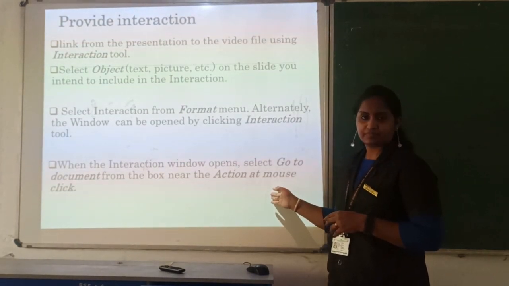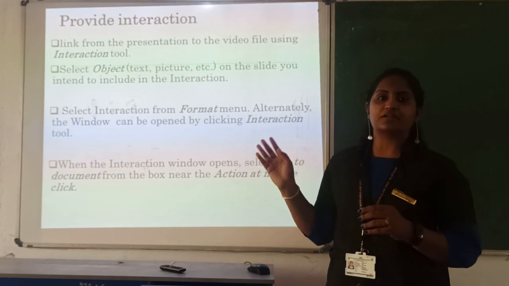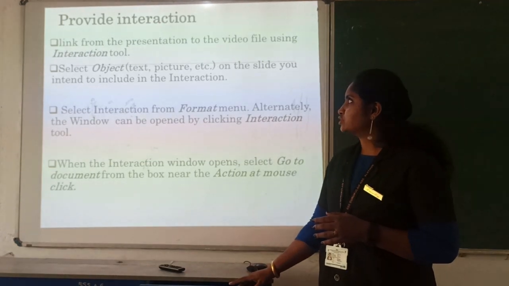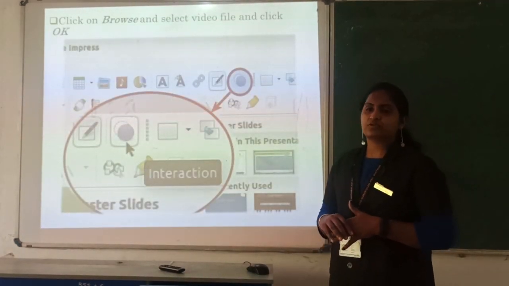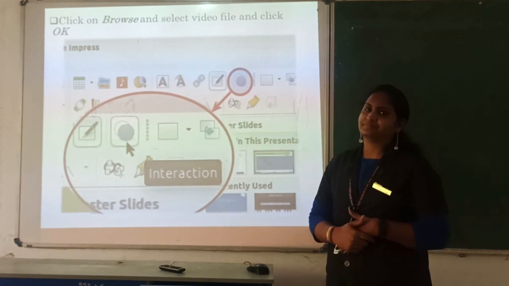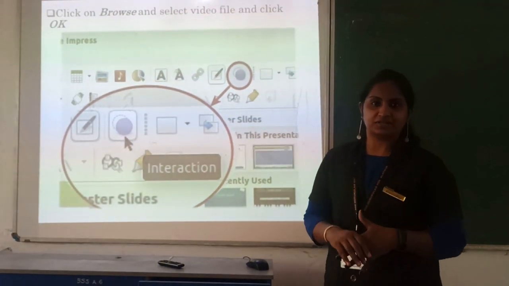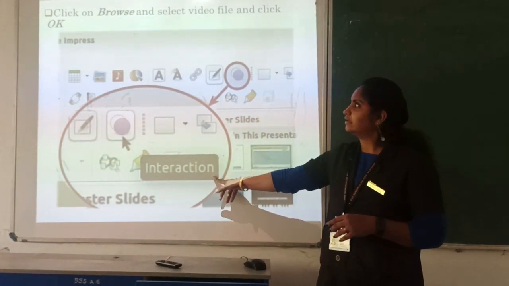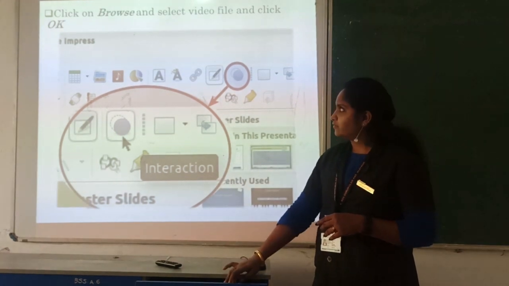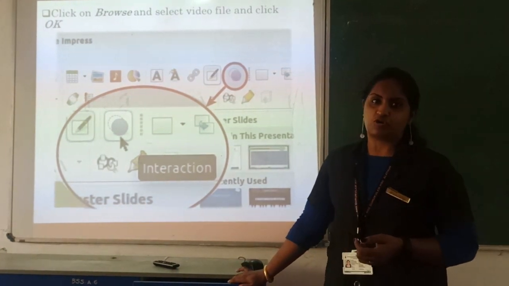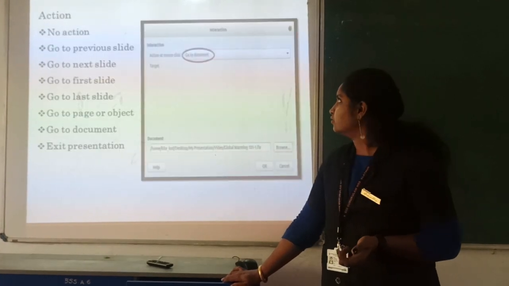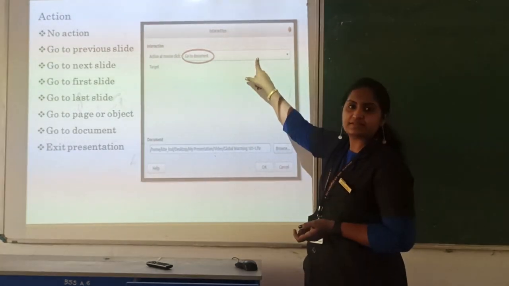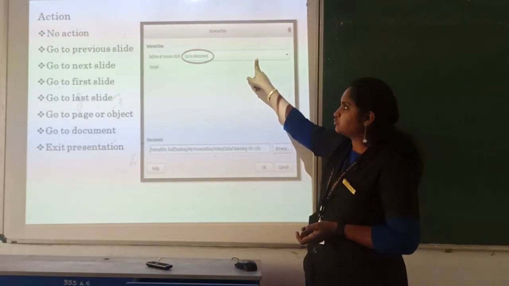You will get further sub-options. What is the action? By clicking the mouse or by pressing any key. Here you have the different actions to apply. Here you also have the Interaction tool. In the Format menu you have the Interaction option, or else here you have the Interaction tool. By clicking that you will get the options. After clicking you can connect your files to open or any slide number. Here you can see the interactions: go to document, or else you can see the slide number. Clear? Which one you have to select.